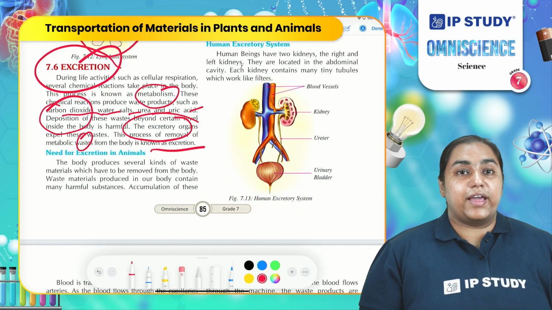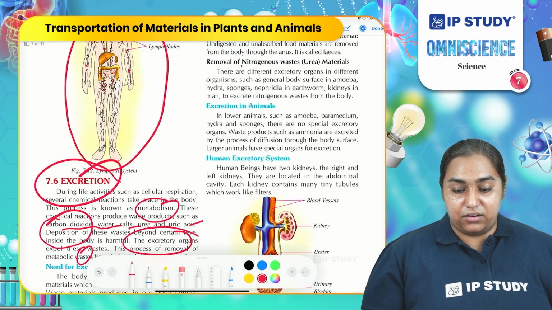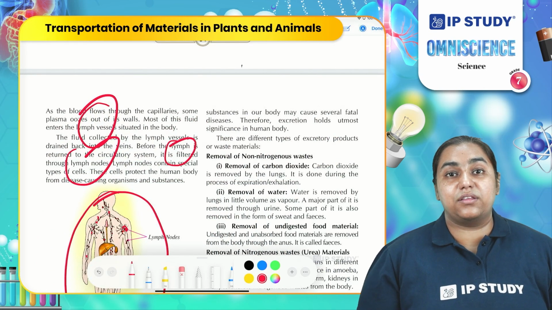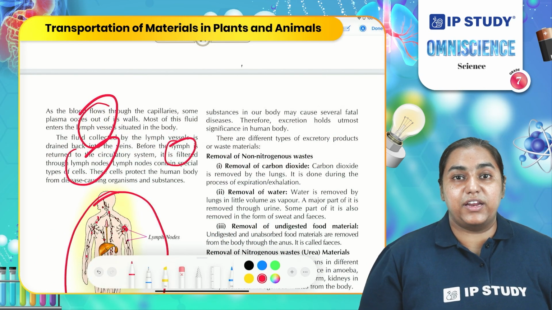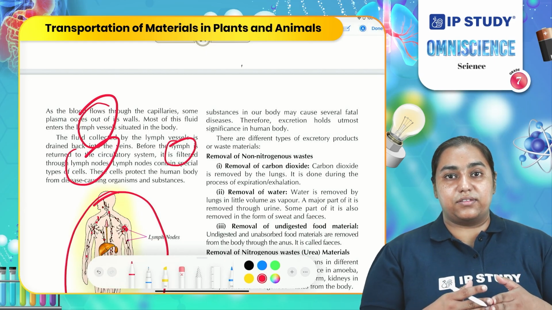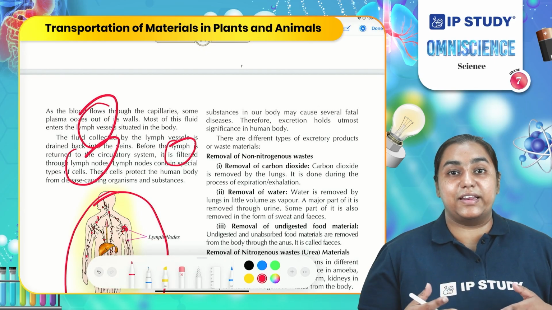Why do we need to excrete? Well, one of the important things is to survive. For our survival, it is important to remove waste. You can understand it simply by the process that we regularly clean our home.